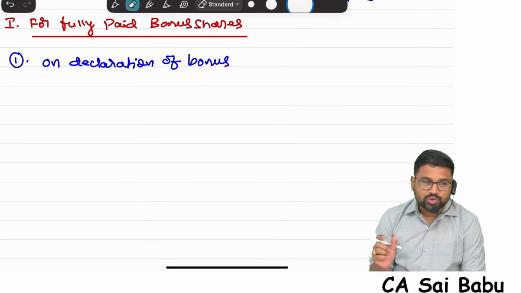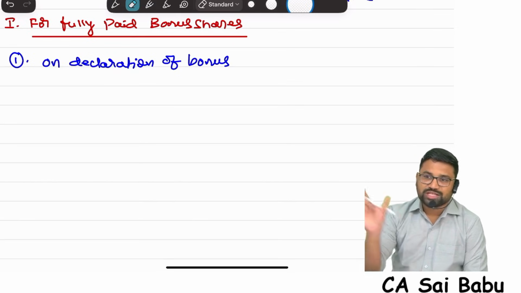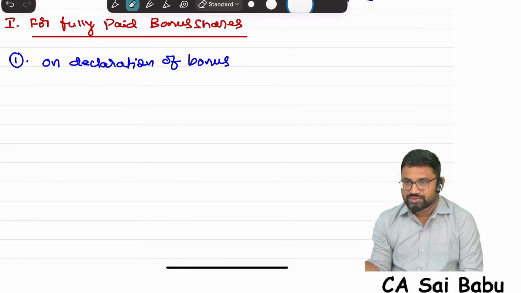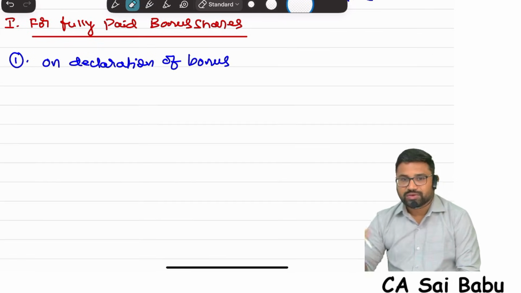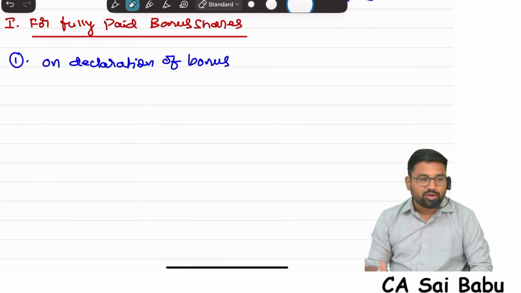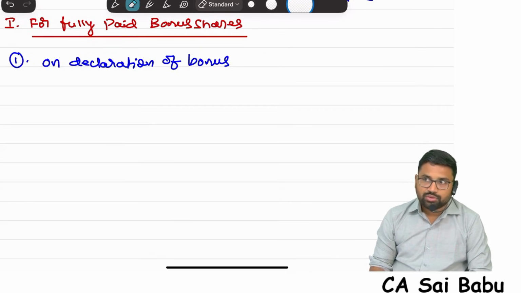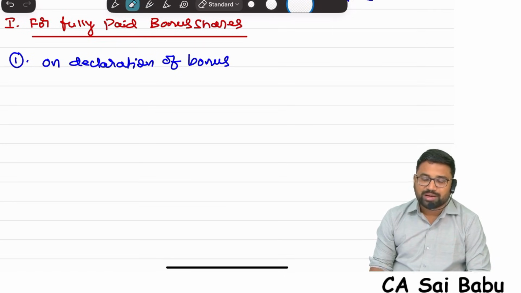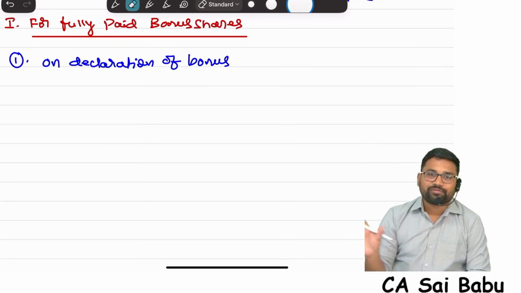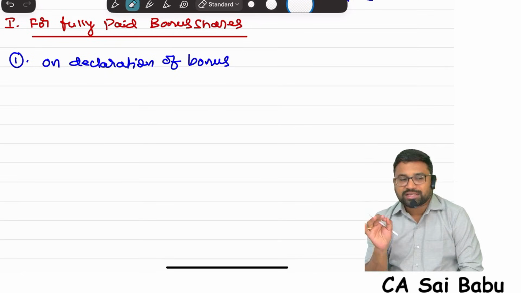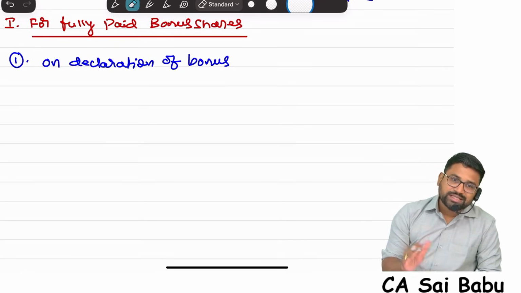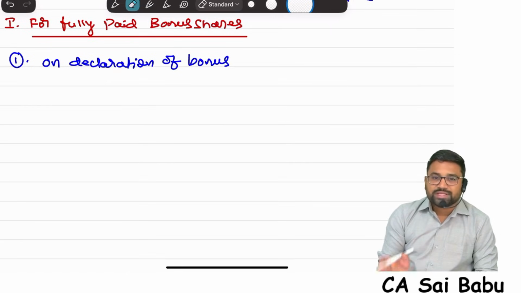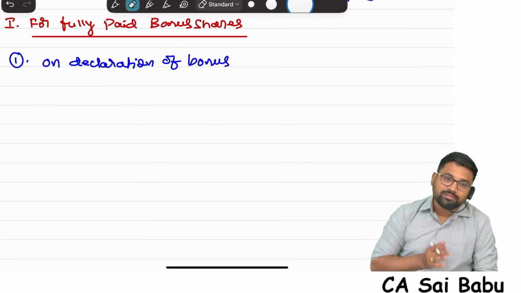For example, I used free reserves. Debit free reserves. How much utilized? 50,000. 50,000 debit free reserves. CRR 50,000. No particular order. Any combination is okay. If free reserves, securities premium, CRR are available, you can utilize them in any order. Nothing wrong in that, because the Companies Act does not say any preference. But the suggestion is, if CRR is there, use CRR first, because CRR is exclusively made for that only.